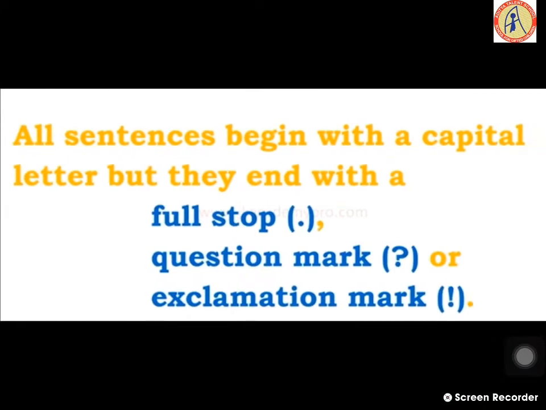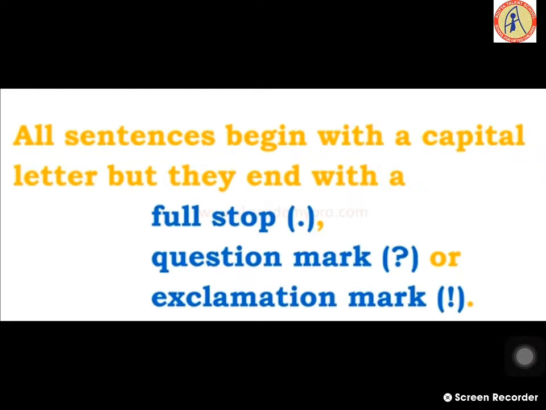All sentences begin with a capital letter, but they end with a full stop, question mark, or exclamation mark. So it is very common that all the sentences begin with a capital letter, but they end with a full stop, question mark, or exclamation mark. How can you decide that?